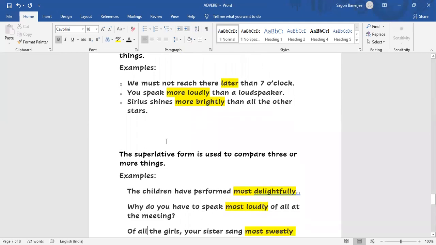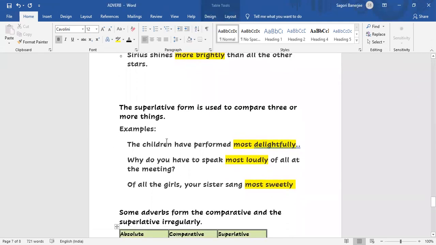Coming to superlative, the superlative form is used to compare three or more things. That means more than two. The children have performed most delightfully. You see, "have performed" is the verb. This "delightfully" is modifying the verb performed, and it is in the superlative, that is the top, best. So most diligently, most delightfully, we are writing here. This is the superlative where we are comparing with more than two.